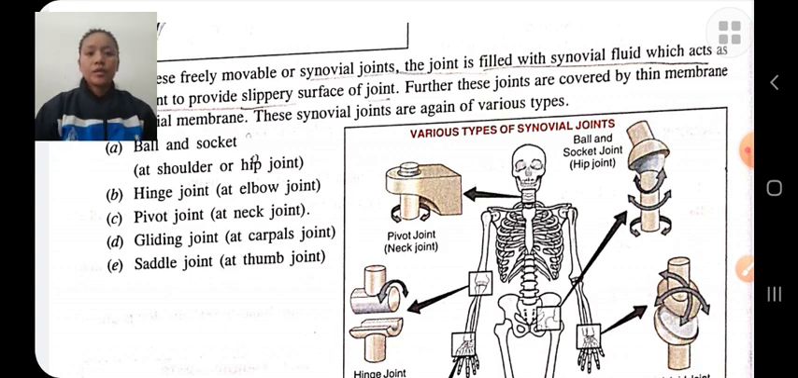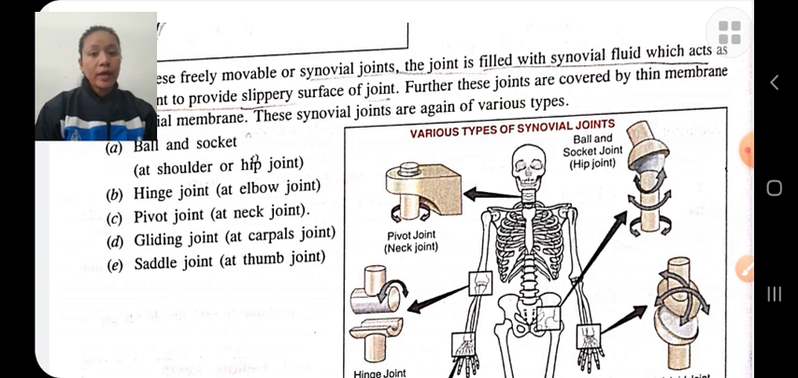Hinge joint is present at the elbow. It allows forward and backward movement in one plane. Pivot joint allows rotational movement, for example, the neck joint.